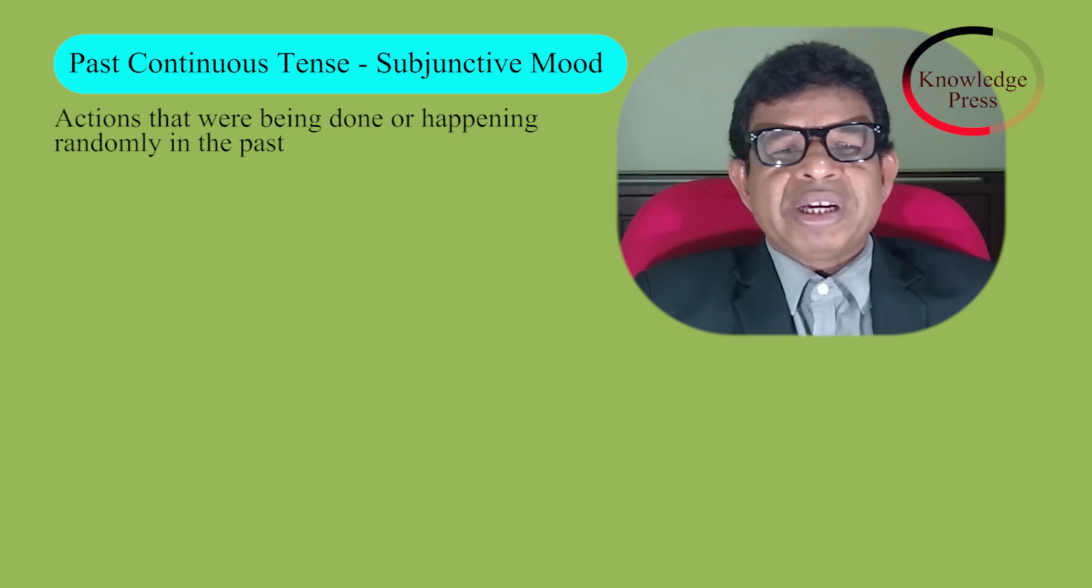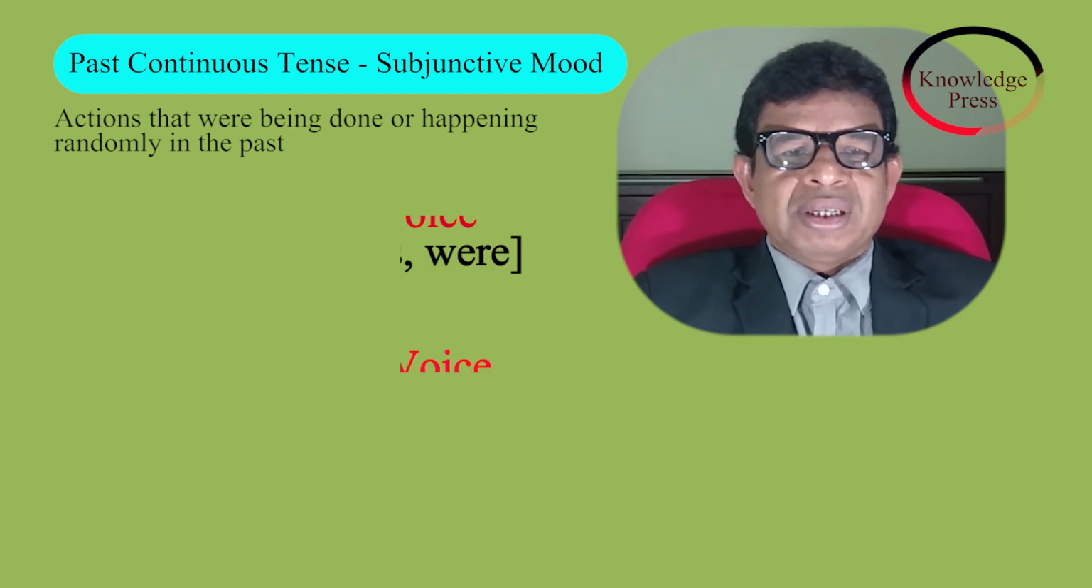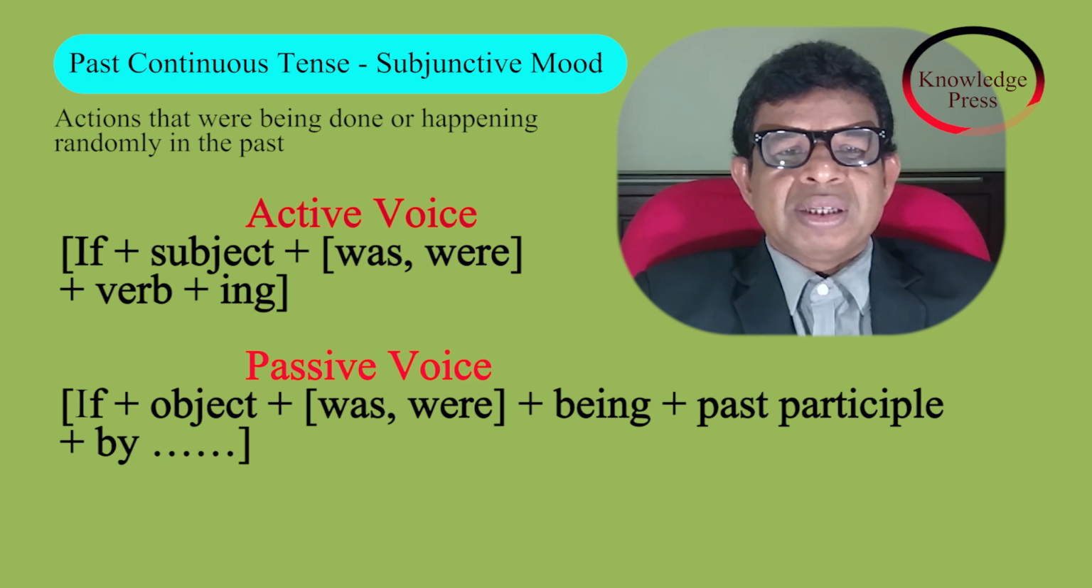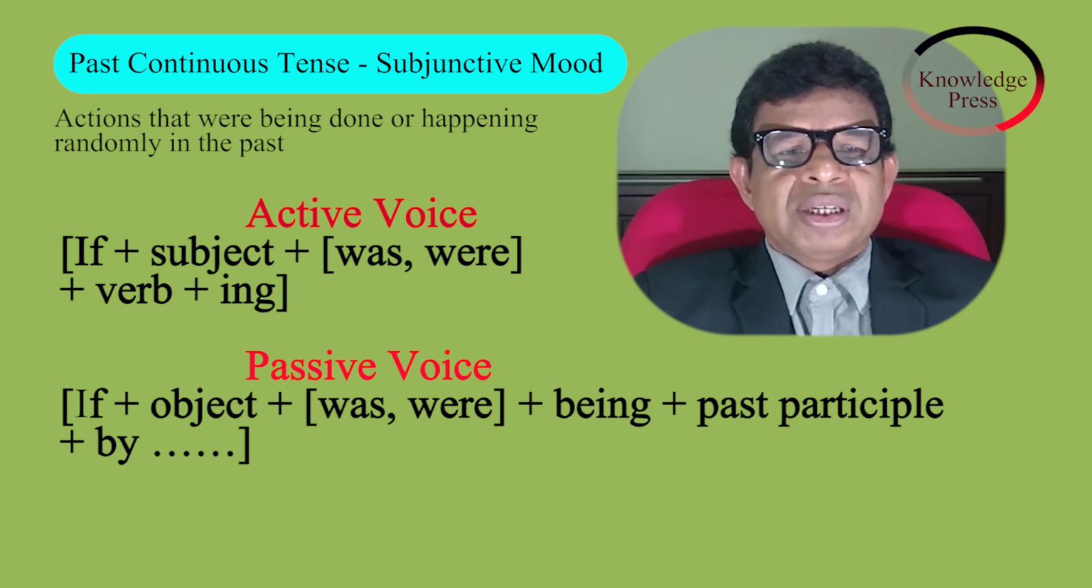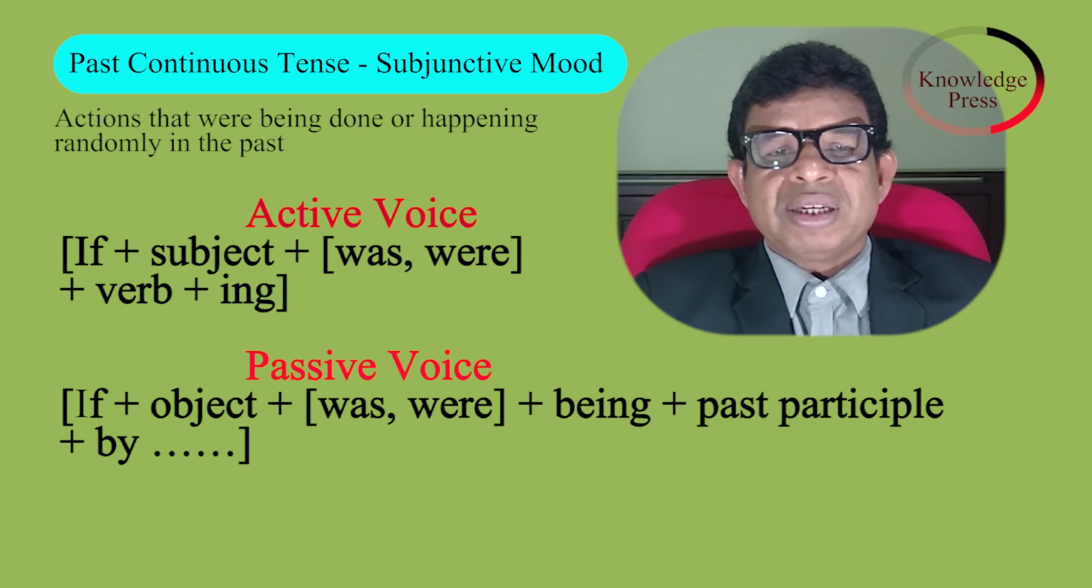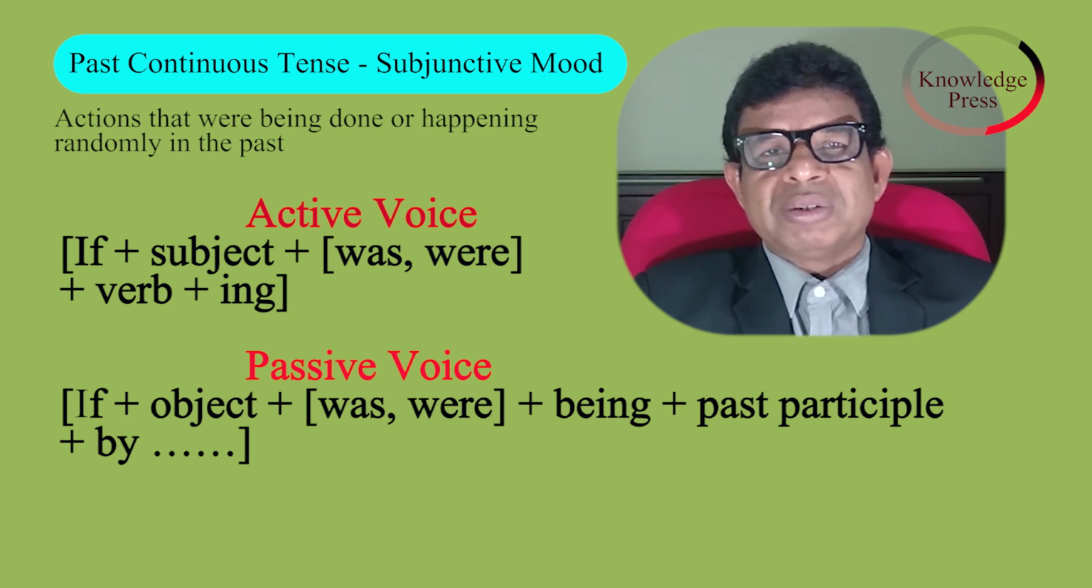Now see the format of how to make active voice sentences. If subject plus was/were plus verb-ing. Now see the passive voice. If plus object plus was/were being plus past participle plus by.